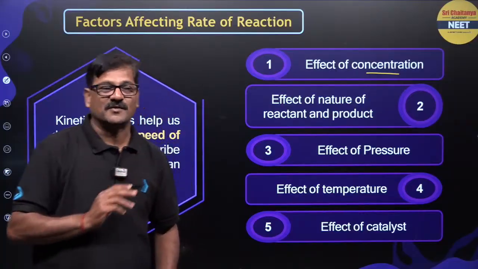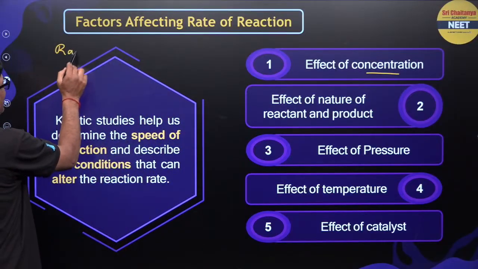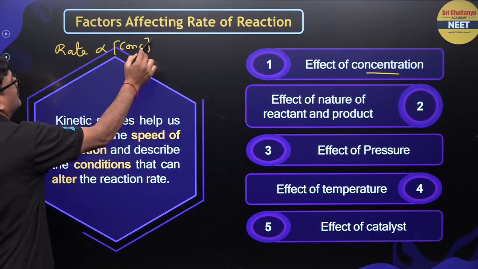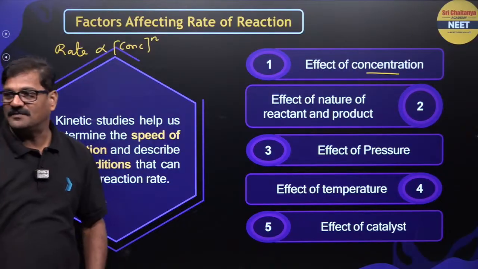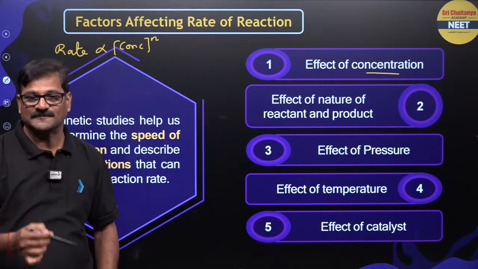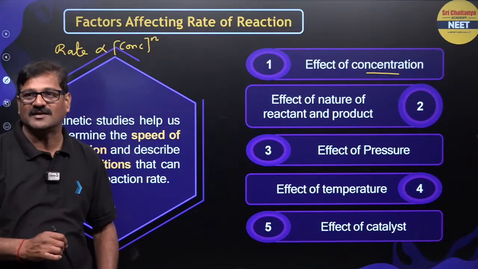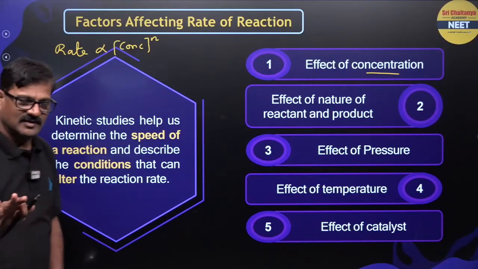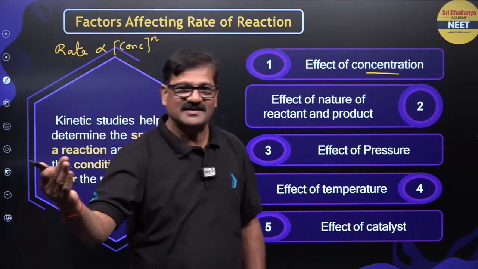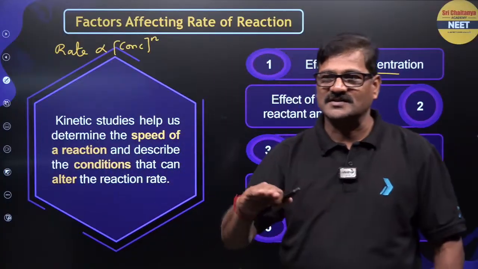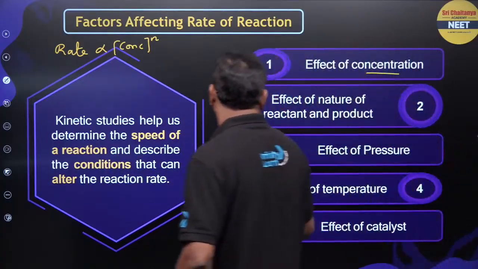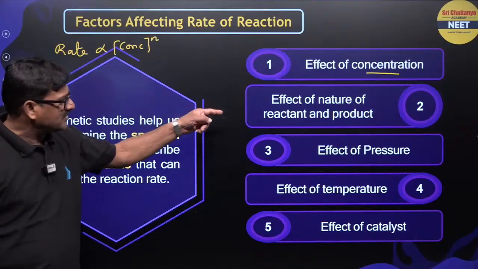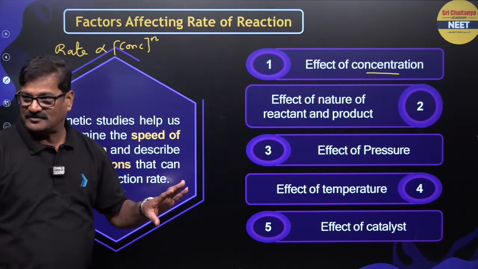And talking about the effect of concentration, the rate of the reaction is directly proportional to the concentration to the power n. n is the order. The effect of concentration is studied in terms of order. That is the reason why we are studying order in chemical kinetics. If it is zero order, even if the concentration of the reactant is increased or decreased, the rate of the reaction does not change at all. Anyway, we'll see it in detail, and I'm going to show you the derivations also. The effect of the nature of the reactant and the product I already mentioned.